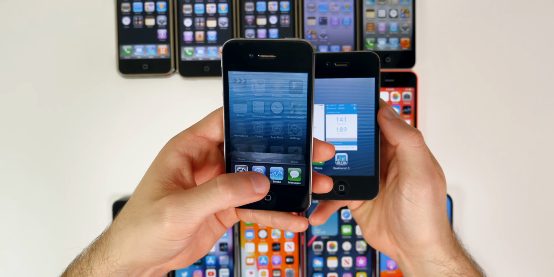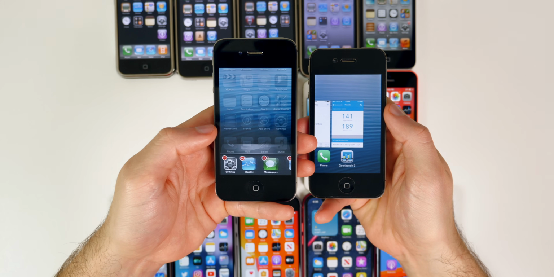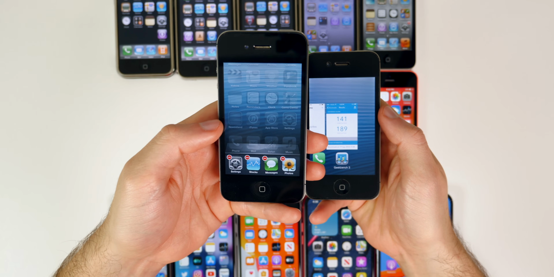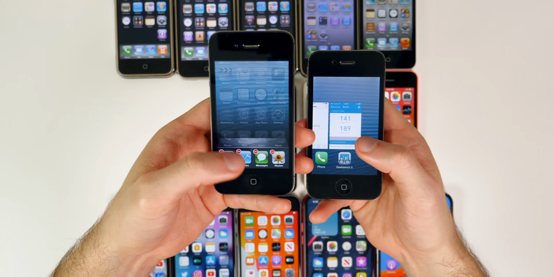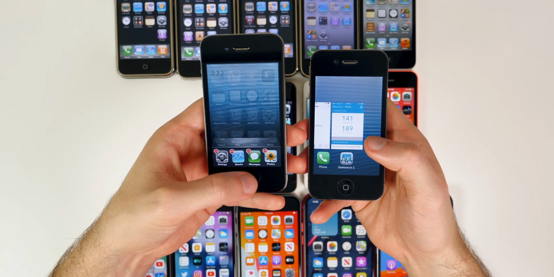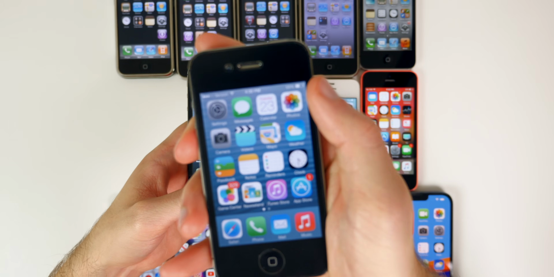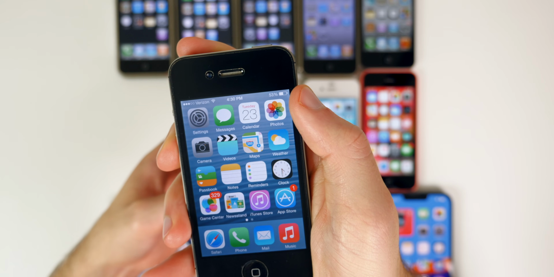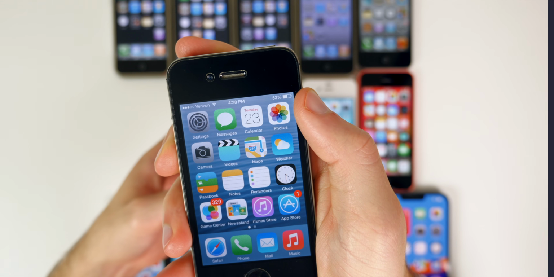Whereas on iOS 6, we had to tap and hold right here, and that's how we closed out of the applications. And of course, we didn't get a little preview of what was inside of that application that was currently open. And then we also got the battery percentage in the status bar for the first time on iOS 7 as well.